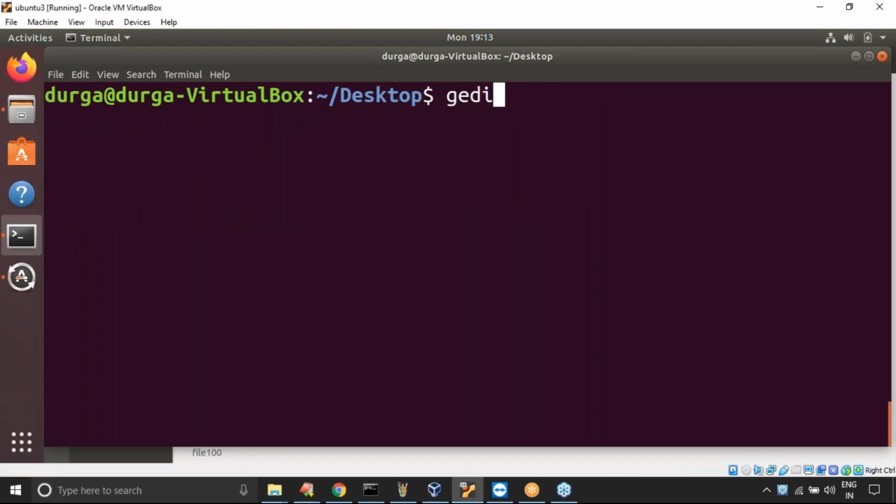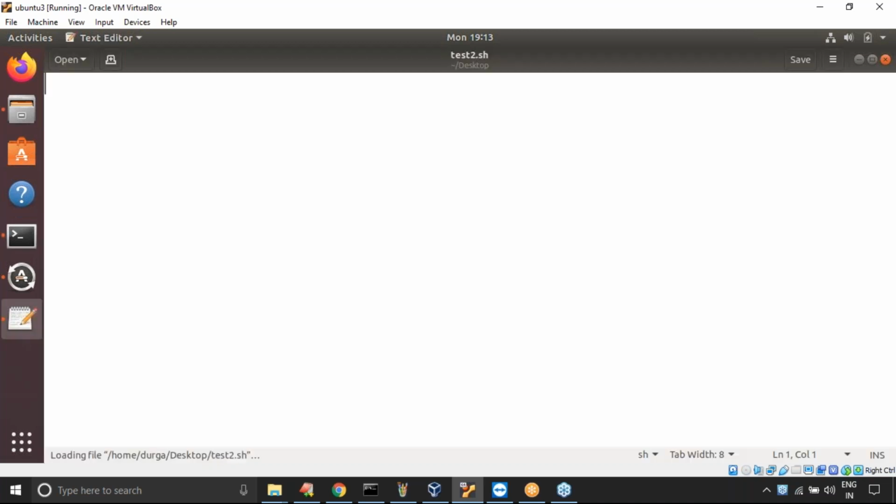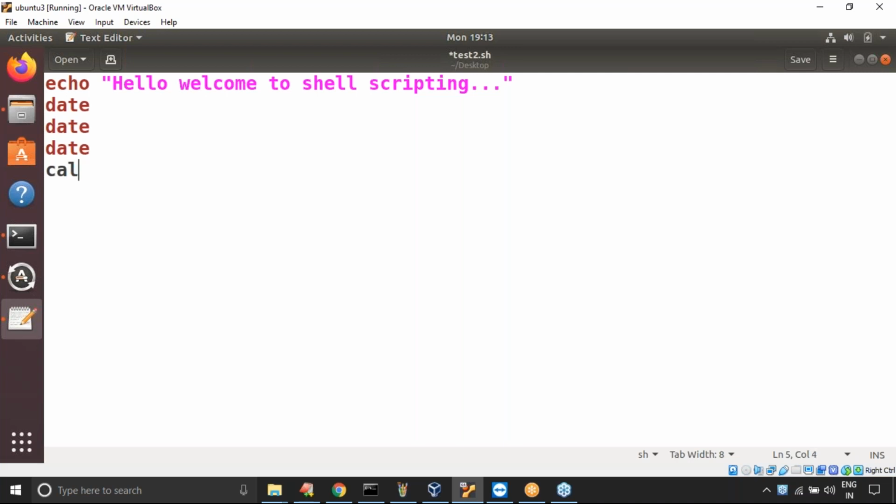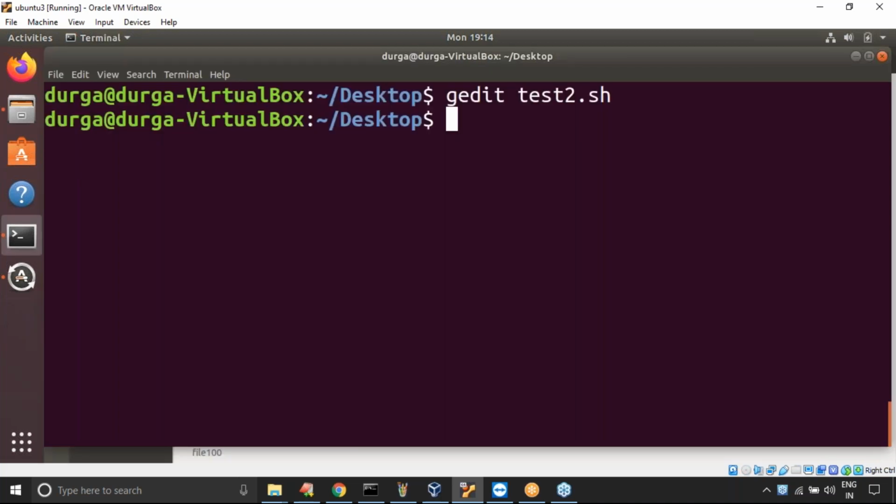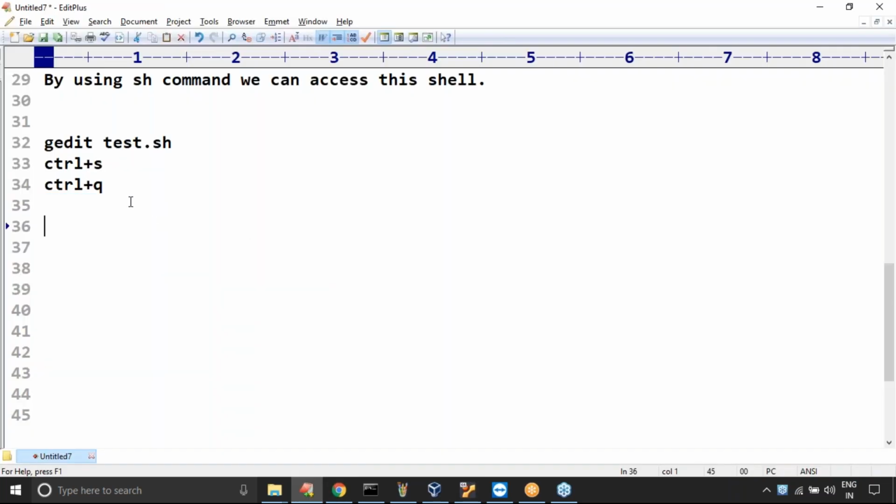Now let me create one more script. gedit test2.sh I'm taking. It is the new one, it is not already there. If it is not there, it will create an empty file. Yes, excellent, it got created, right? echo hello, welcome to shell scripting. We are adding the date command and the cal command multiple times. Then Control S to save, and Control Q to close. Now, sir, after writing this shell script, just be aware of the point.